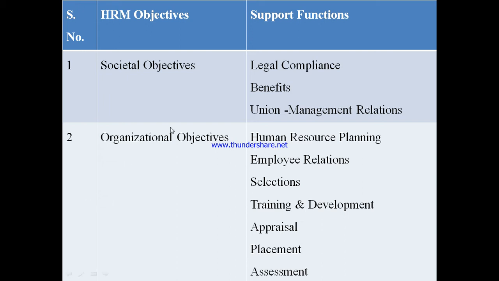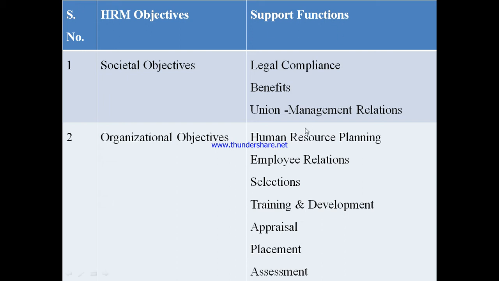Then comes the organizational objectives. Under this organizational objectives, all the human resource planning, employee relations, selection, training, appraisal, placement and assessment of all the various departments are covered. For example, we can see that human resource management is a staffing function which takes care of the other department.